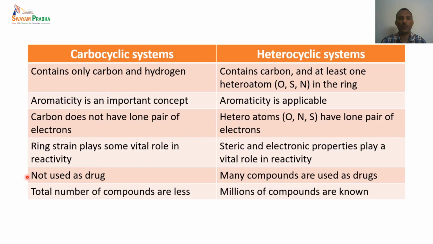Generally, very few carbocyclic compounds are used as a drug, whereas many compounds are used as drugs in the case of heterocyclic systems. And even though we say organic compounds are plenty, the total number of carbocyclic compounds, that is compounds containing carbon and hydrogen, is much less compared to the heterocyclic systems, because we have millions of known compounds in the heterocyclic system. So comparatively, that is the reason the heterocyclic system is very, very important for our studies.